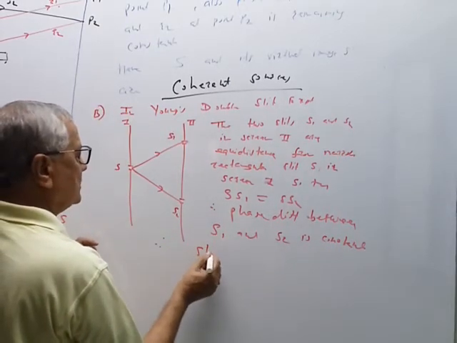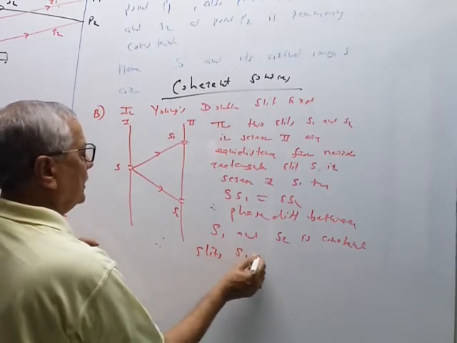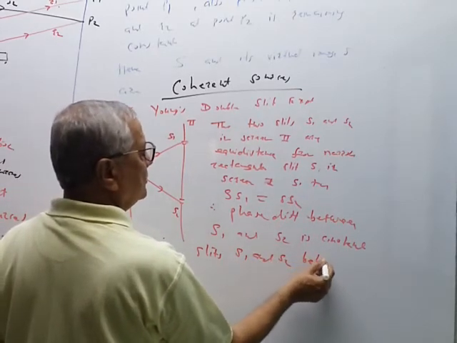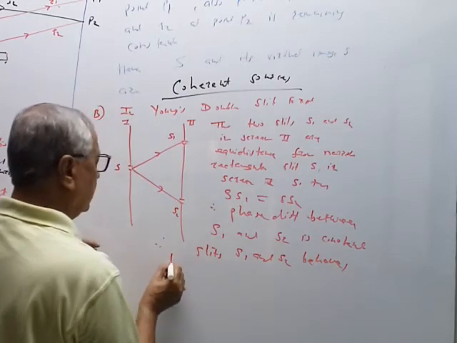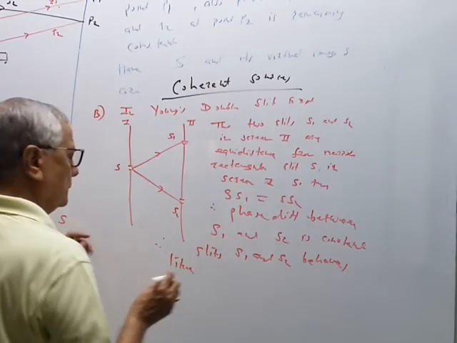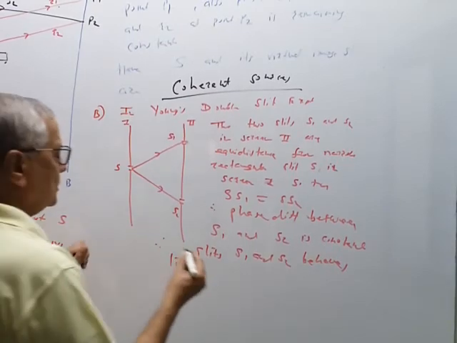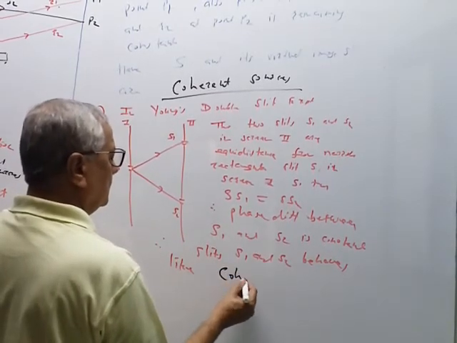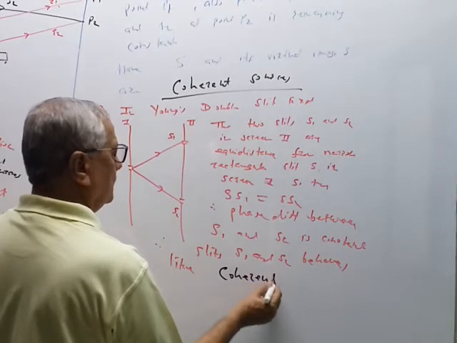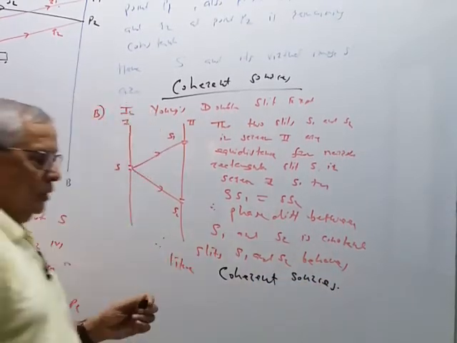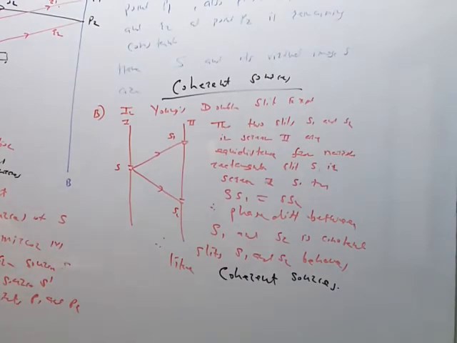Therefore, slits S1 and S2 behave like coherent sources, like this.